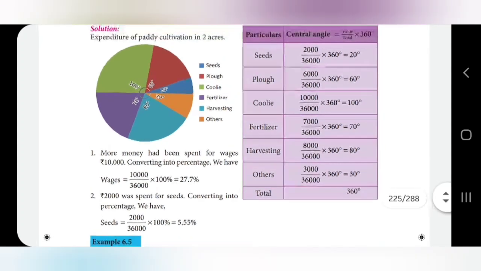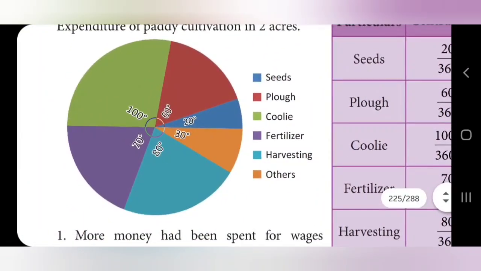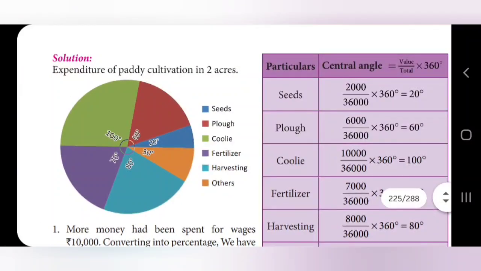Now we will see the pie chart, how they have drawn this. First we need to take seeds. You can take any color. For seeds, the angle is 20 degrees, as given on the right-hand side. With the protector itself you can draw a diameter, a straight line, and start from there. Place the protector at 20 degrees and draw a line. For seeds, no need to mention more, only 20 degrees. The color we need to mention here.